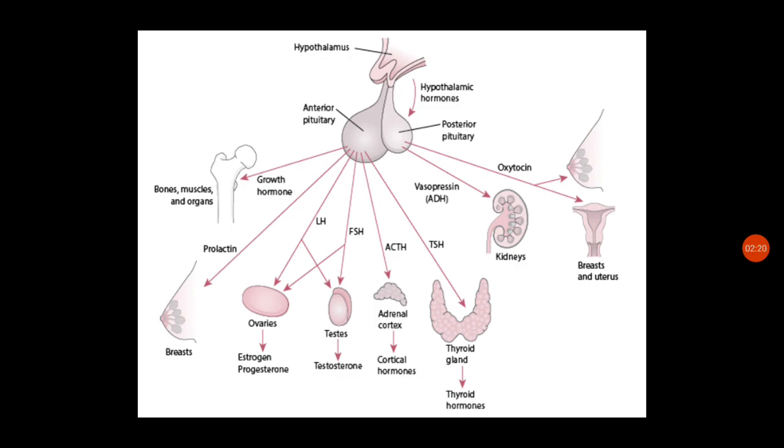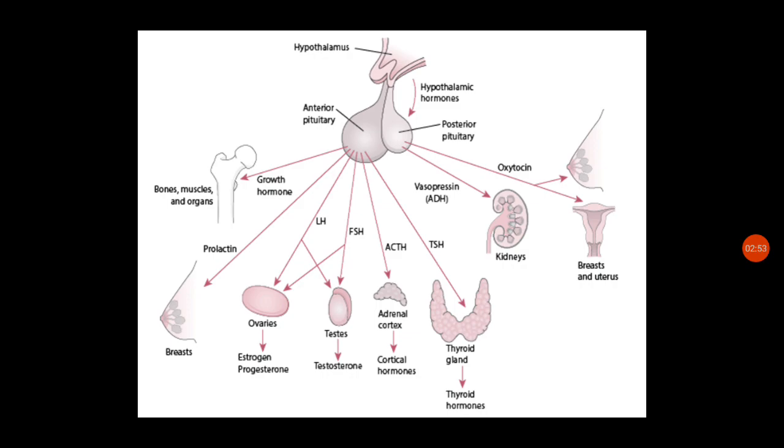So this is the pituitary gland and the production of various hormones. The hypothalamus, at the top, produces the hypothalamic stimulating hormones, and they act on the anterior and posterior pituitary to produce its hormones. The anterior pituitary produces growth hormone, which acts on muscles, bones and different organs.